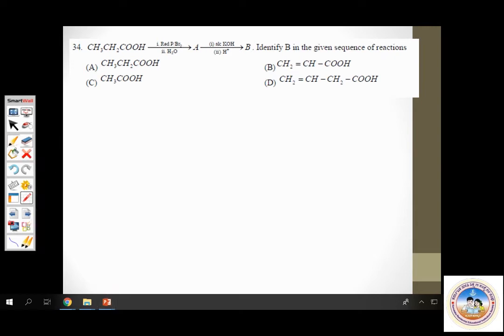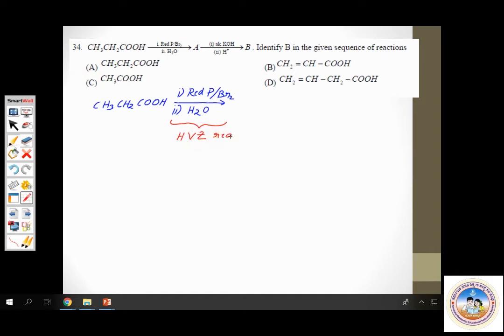CH3CH2COOH made to react with 1, red phosphorus in presence of bromine, 2, hydrolysis. This is nothing but your HVZ reaction.